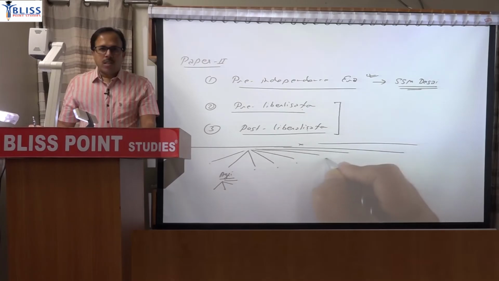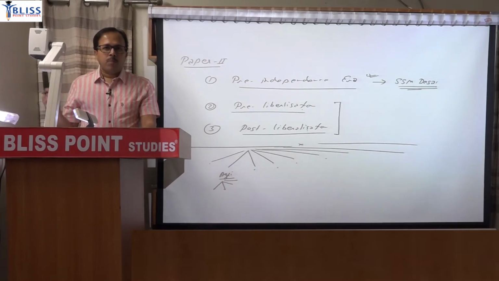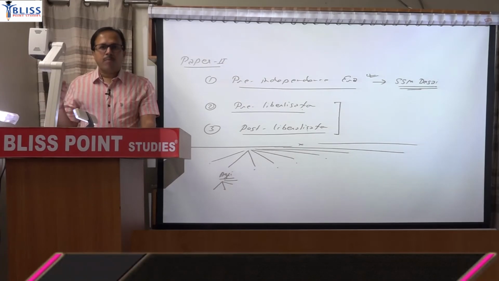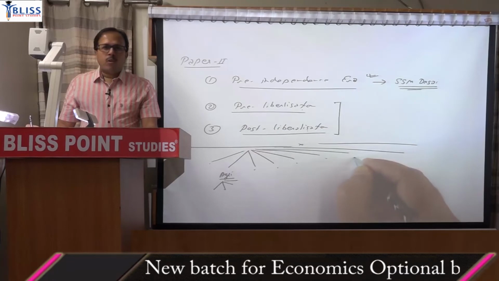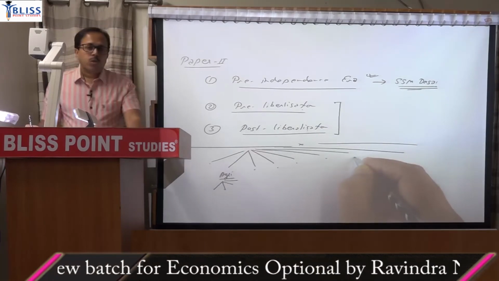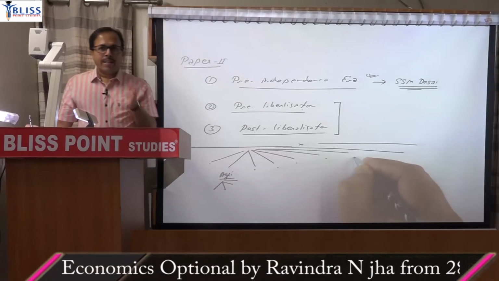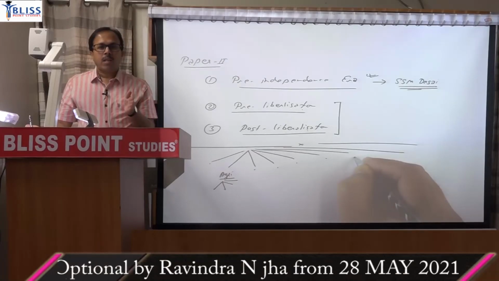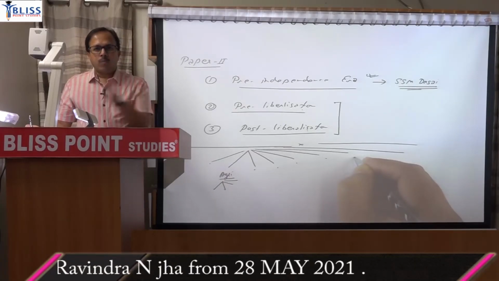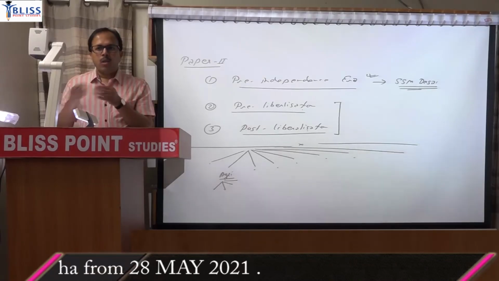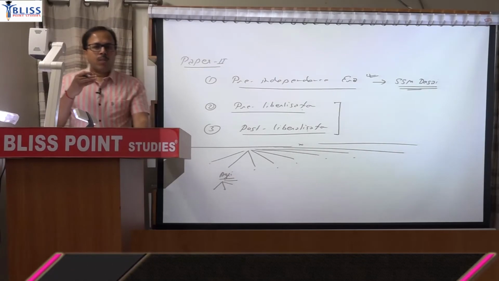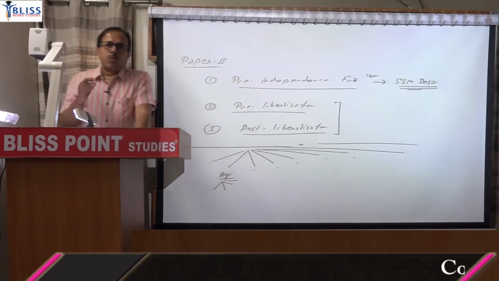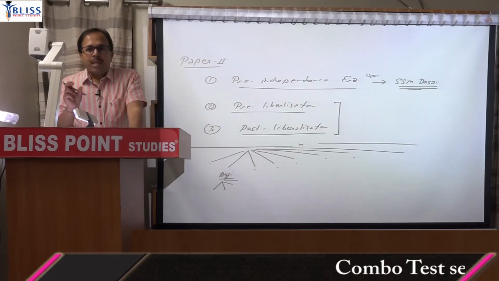Then external sector, all questions related to balance of payment, how the trend of balance of payment has changed since 1991 and before that. Then the topic of growth record. So since 1951, since planning, till 2020, the growth trend should be clear: in the first 3 plans what was the rate of growth, after that how the rate of growth has changed,